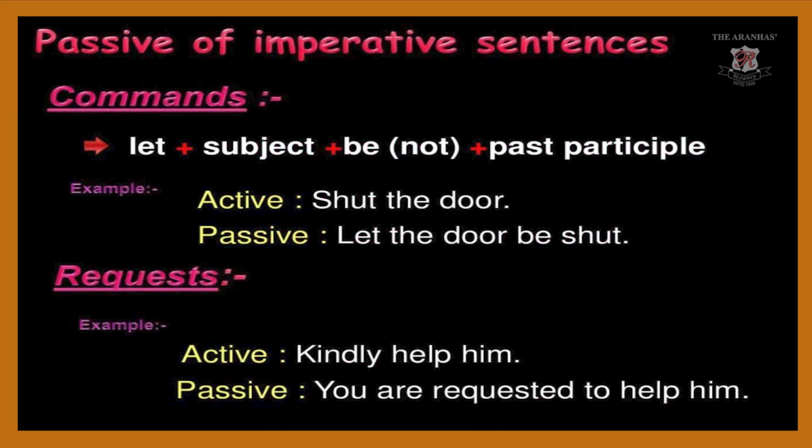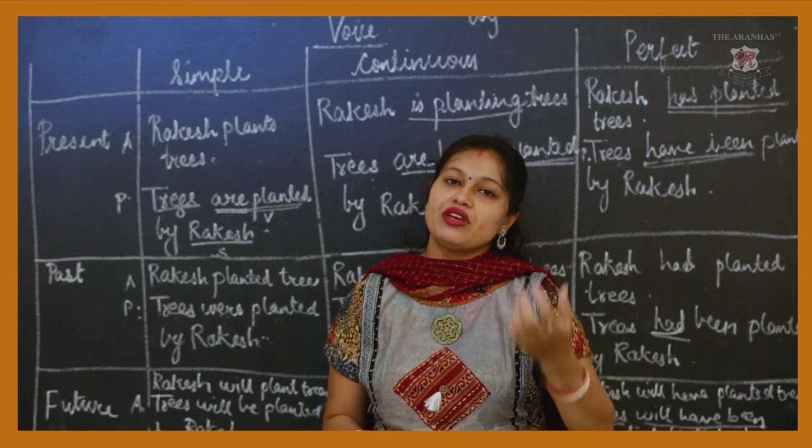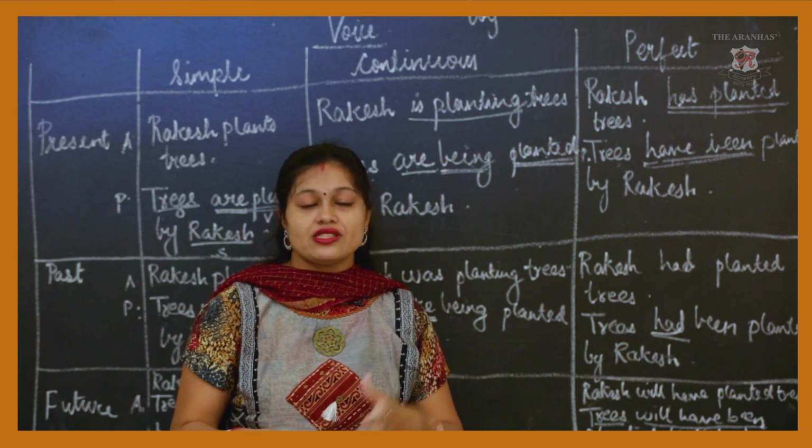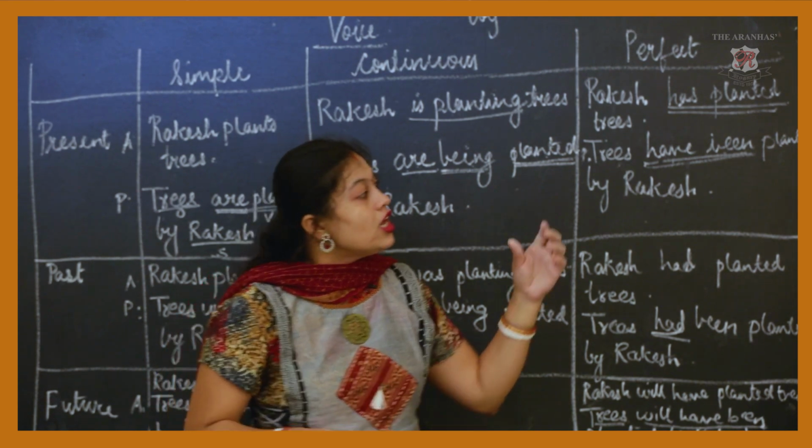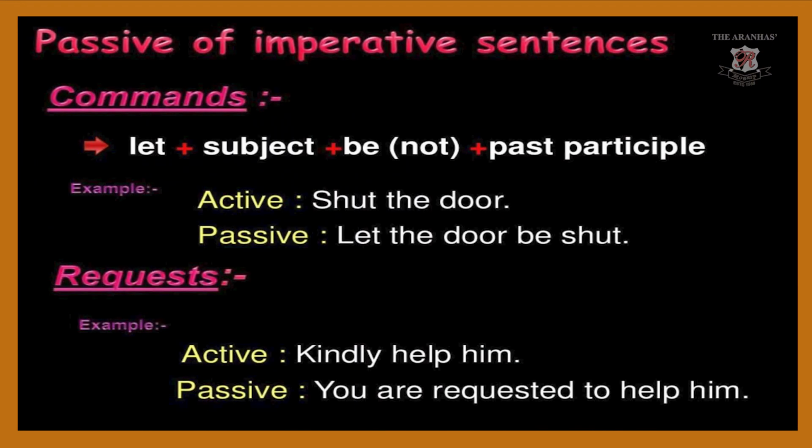When there is an imperative sentence, like "Shut the door," you are giving a command, or when it is a request sentence, that time we say it is an imperative sentence. Now when the sentence is in that form, "Shut the door," the passive is "Let the door be shut."